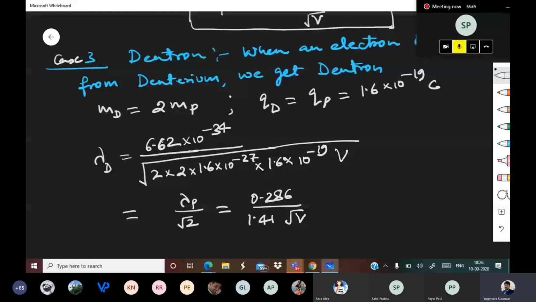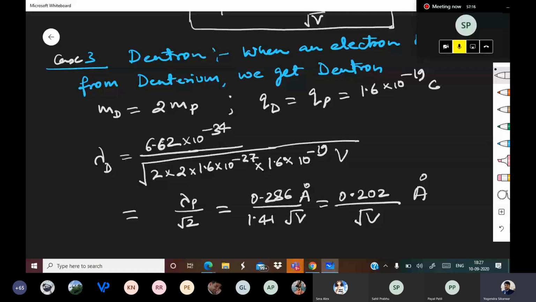So 0.286 divided by 1.41 comes out to be 0.202 upon root v, and this will be in angstrom, because 10 to the power minus 10 is angstrom.